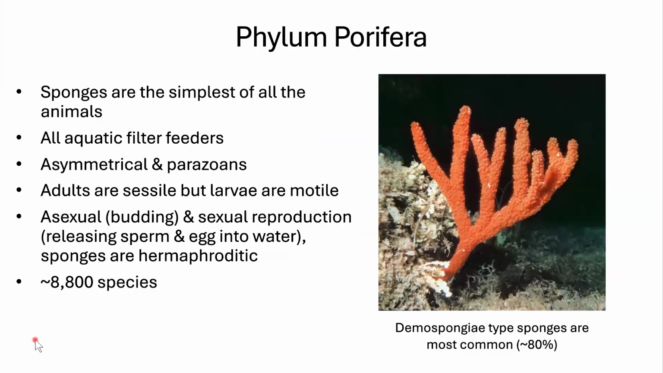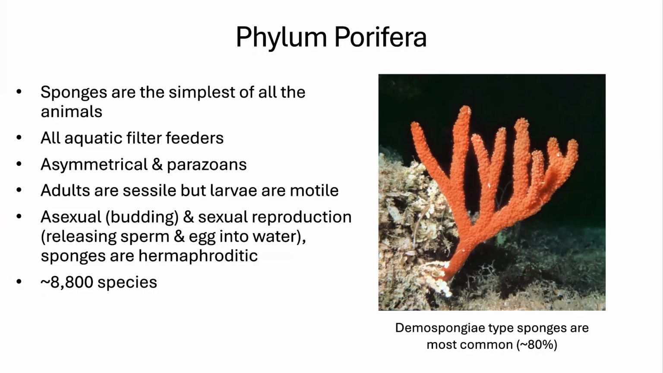Sponges are in the phylum Porifera. They're the simplest of all animals. They're all aquatic. There's no terrestrial ones. They are filter feeders. They are asymmetrical. They are parazoans, which means they have no true embryonic tissue. They're stationary as adults. That's what sessile means. They cannot move, but their larvae can move. They can reproduce asexually and sexually. When they do reproduce sexually, they're all hermaphroditic, meaning they make both sperm and egg, and they just release those into the water around them and hope that they find each other.